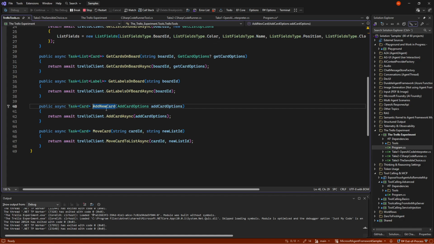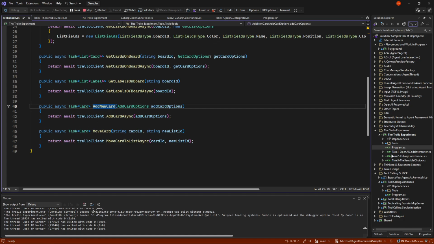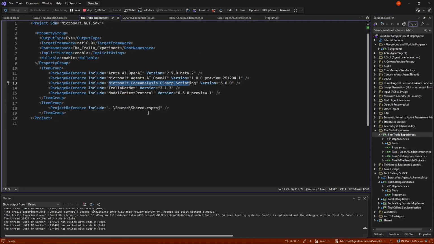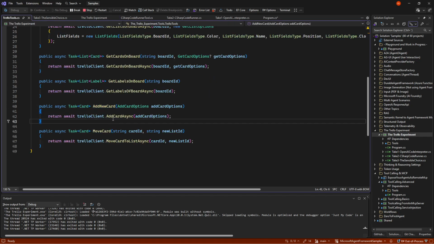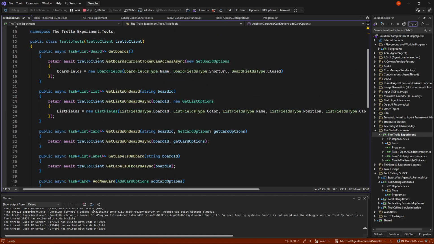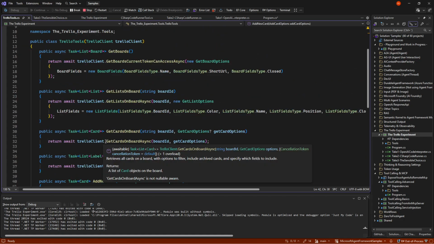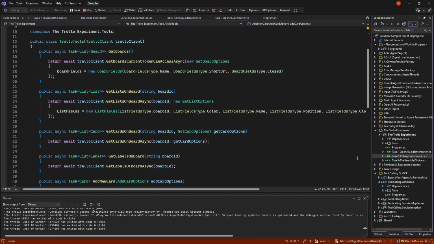So add a card, and this is using something called Trello.net that I have made, so it's easy to work with Trello. So this is just an API, and I'm giving the 6 methods here, whereas the other one could do anything I asked it if it's just smart enough to make the code.